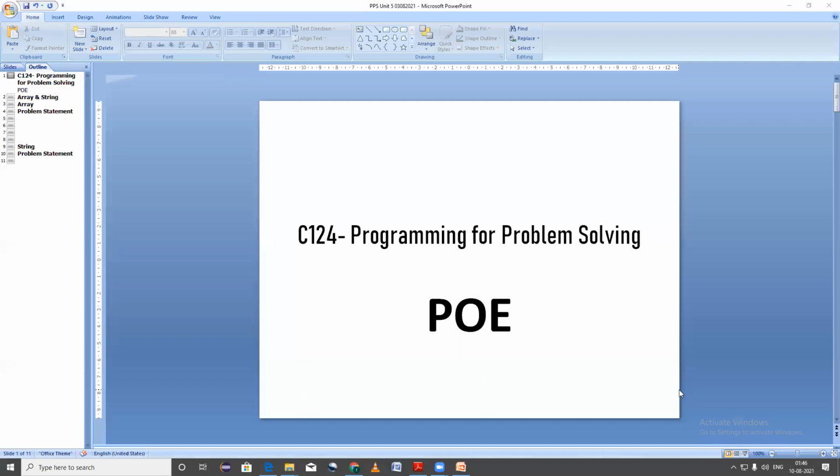Now, next roll number 6. Yes, sir. Shrusti Sakri. So, you tell me the difference between call by value and call by reference from function. In call by value, when a copy of the value is passed to the function, the original value is not modified. In call by reference, when a reference of the value is passed, the original value is modified.